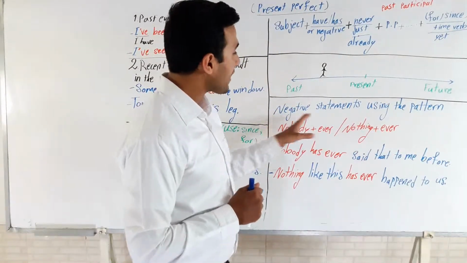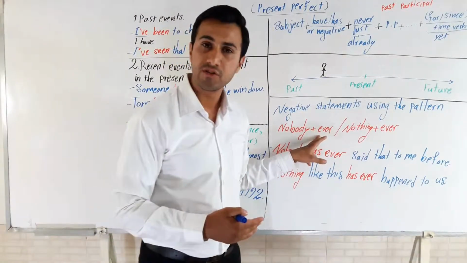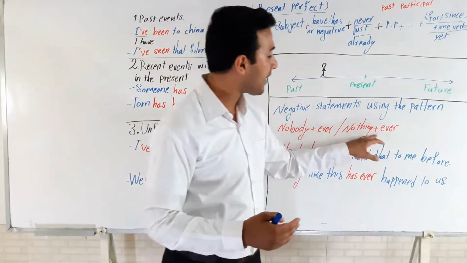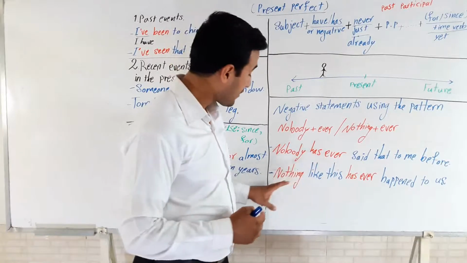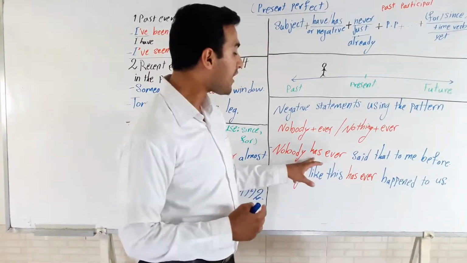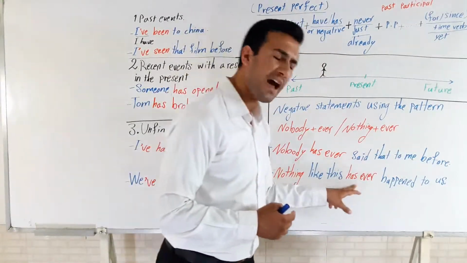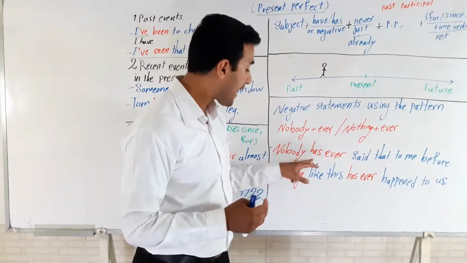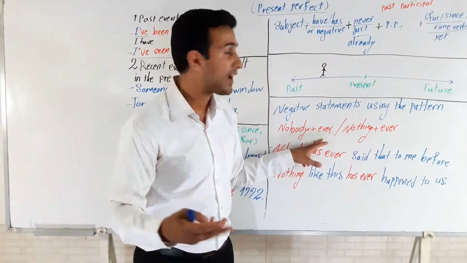So over here we've got negative statements using the pattern nobody, nothing, plus ever. We've got ever over here. Do not forget, we can use ever to emphasize. Nobody has, nothing has. Nobody has ever said that to me before. Nothing like this has ever happened to us. So again, we've got has. Nobody has, nothing has. And ever, we can use ever to emphasize.